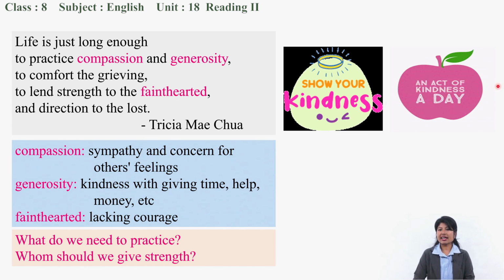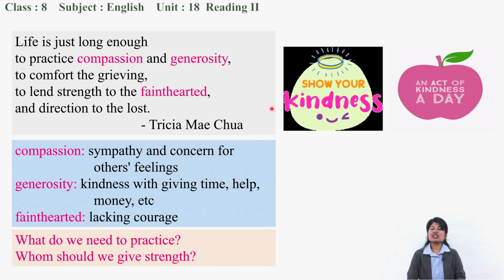So an act of kindness a day, at least. If you can show an act of kindness each day, then your life would be fruitful, meaningful, while showing kindness to the needy people who need kindness in their life.